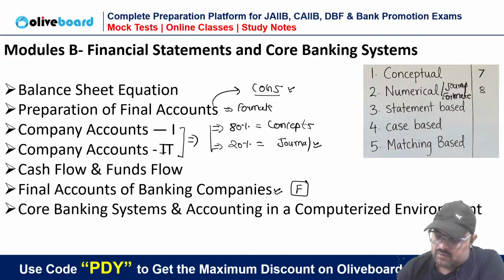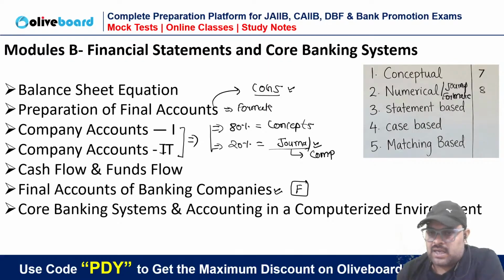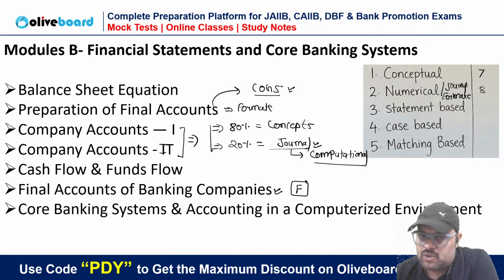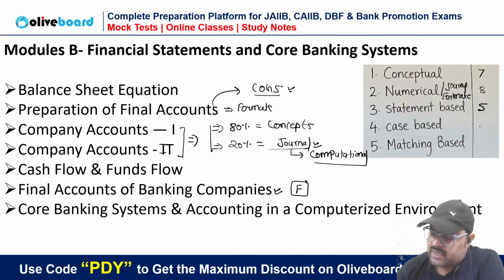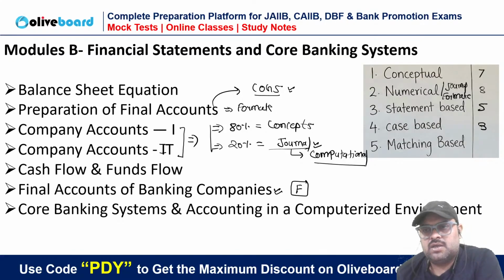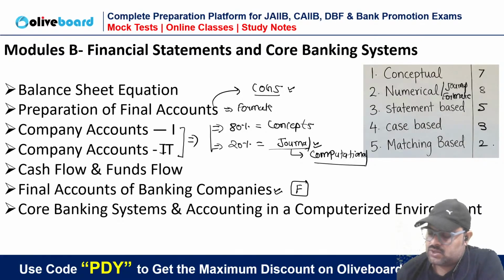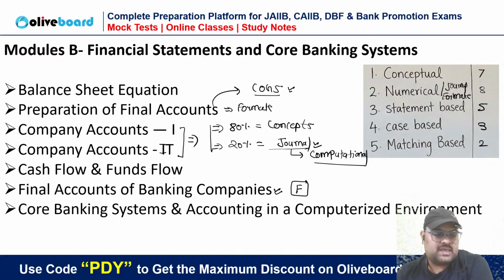In company accounts, that journal entry is actually not direct journal entry, it's computational. So that computational journal entries will also contribute to the weightage of the numerical part. Then statement based, there is a possibility of a higher number of questions from the statement based category, around three questions based on cases and two questions based on matching related things.